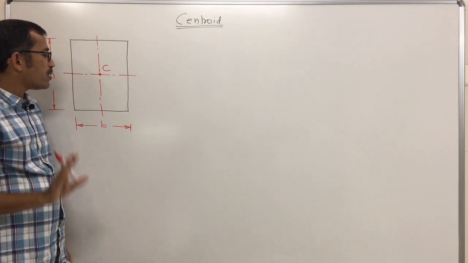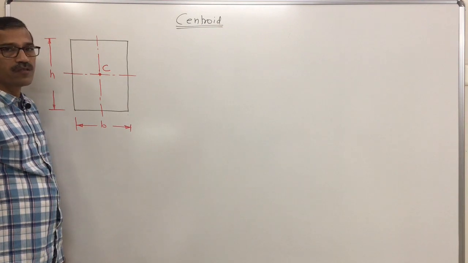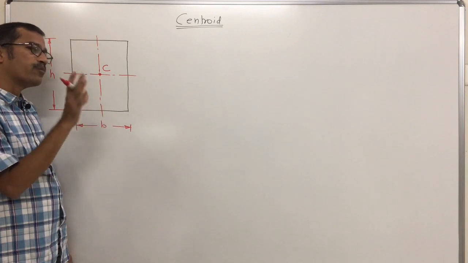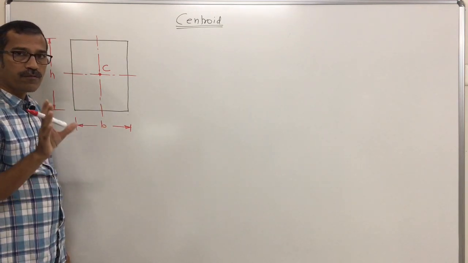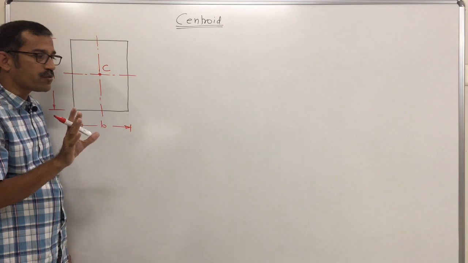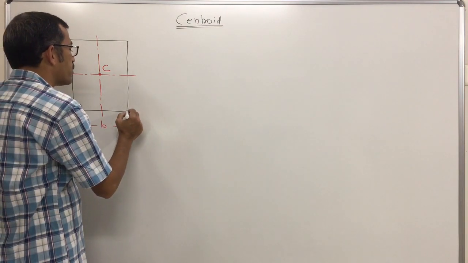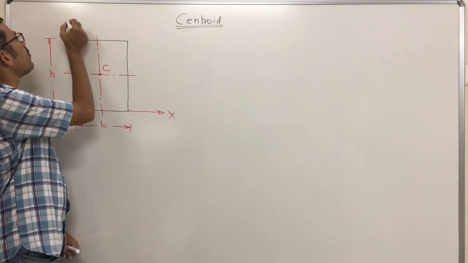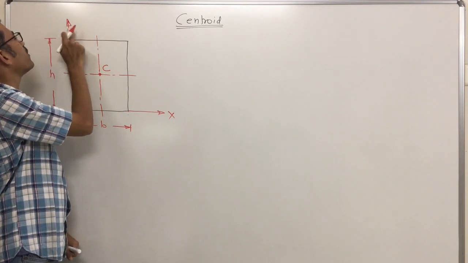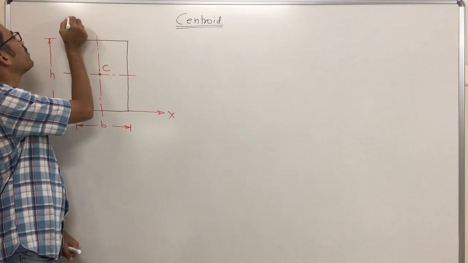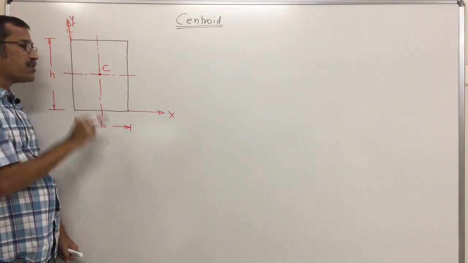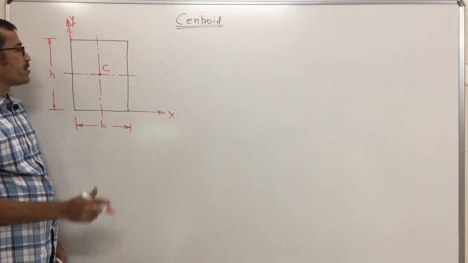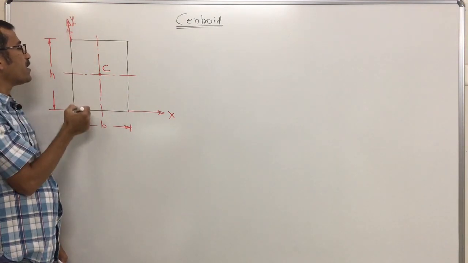These distances you know, but the important part is that we have to find them with respect to a reference axis. When you locate the position of the centroid, the reference axes, the x and y axes, must be given. Therefore, this is my x axis and this is my y axis, and we have to find the distance of this centroid from the x and y axes. What is the distance of the centroid from this vertical axis y?